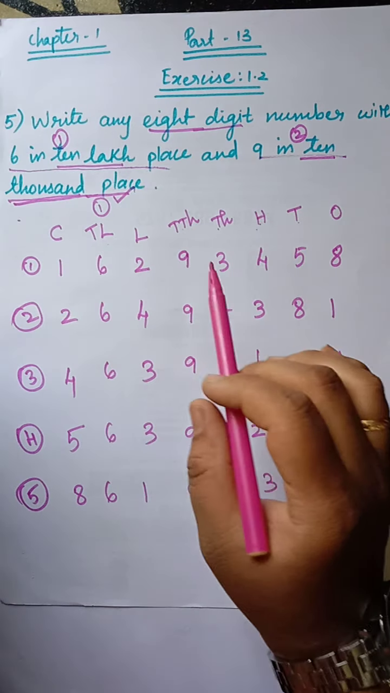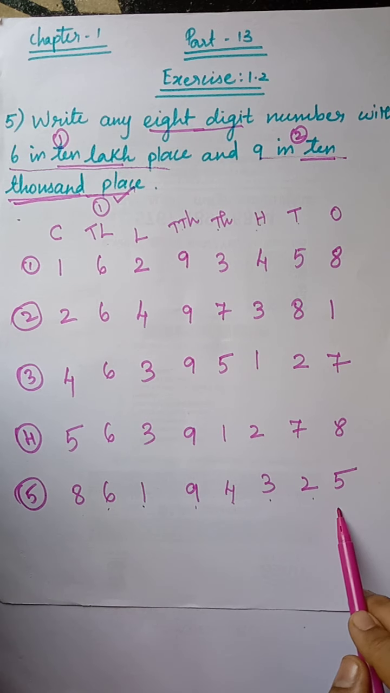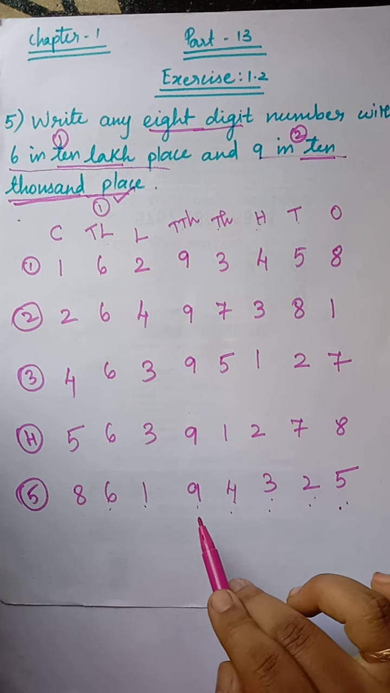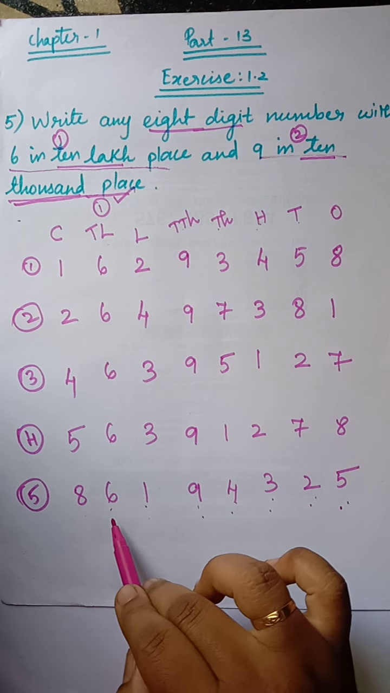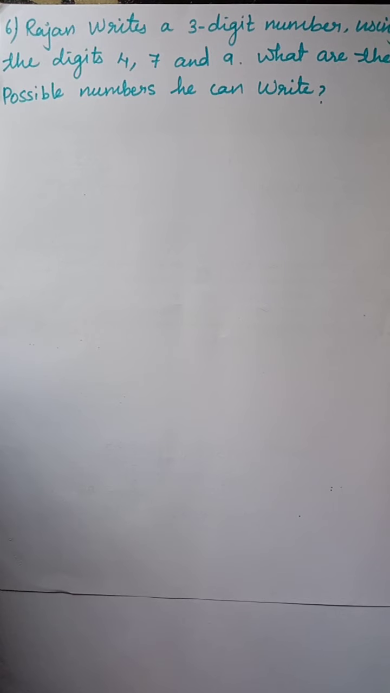Okay, now count how many digits are there. 1, 2, 3, 4, 5, 6, 7, 8 digits. Clear? That is ones, tens, hundreds, thousand, 10,000, lakh, 10 lakh, crore. Okay. Now we are going to see the next question, that is 6th question.